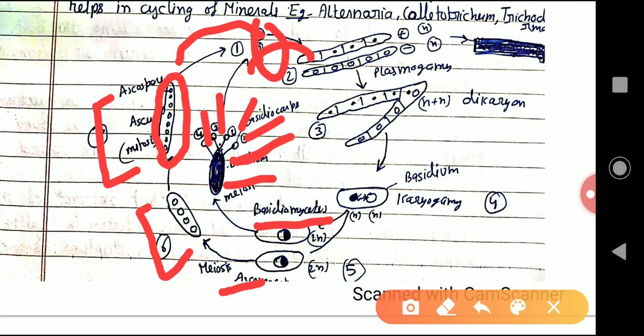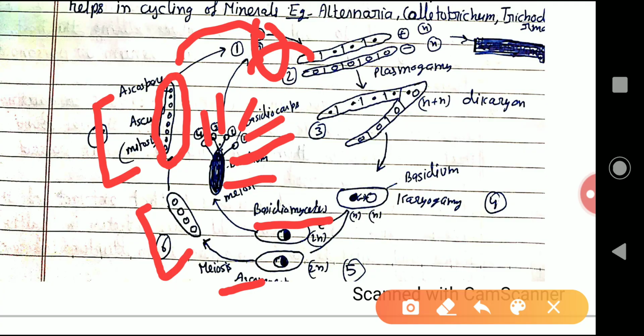The third is both reproduce sexually. When the two strains are fused with each other during plasmogamy, then the dikaryon phase, karyogamy, and after the karyogamy, meiosis takes place. After karyogamy, the fusion of the gametes takes place, that causes the formation of zygote. Then meiosis takes place, and after meiosis, in Ascomycetes the ascospores are formed endogenously, and in the Basidiomycetes, the spores are formed exogenously.